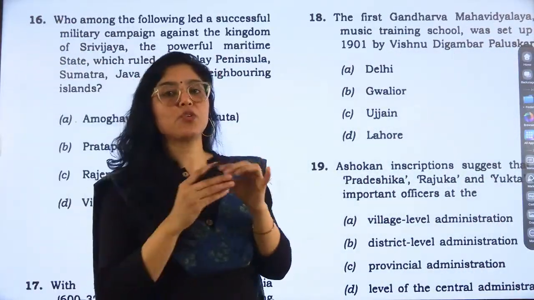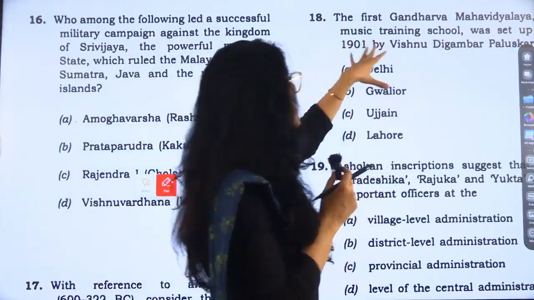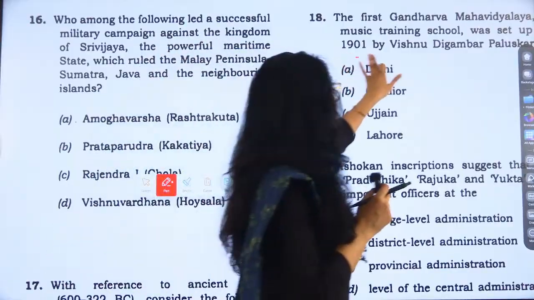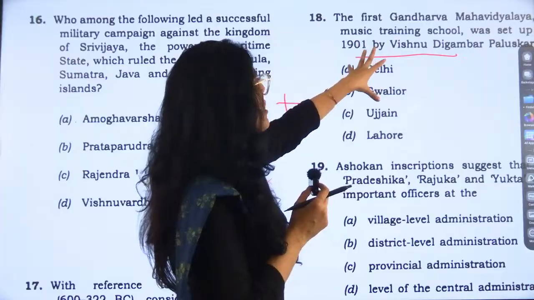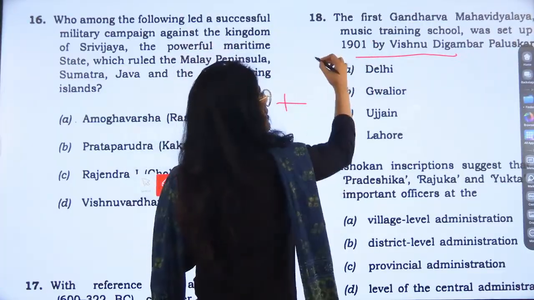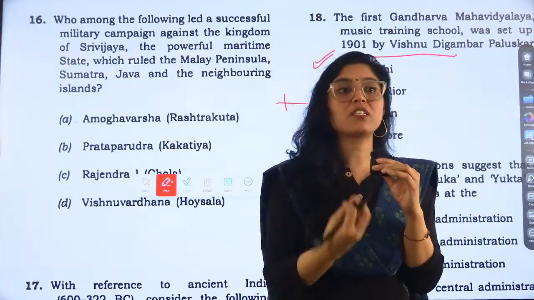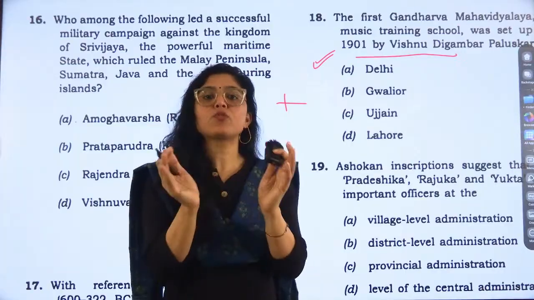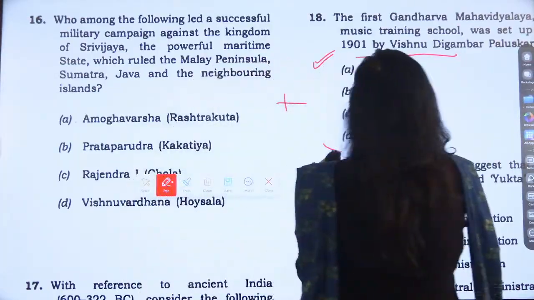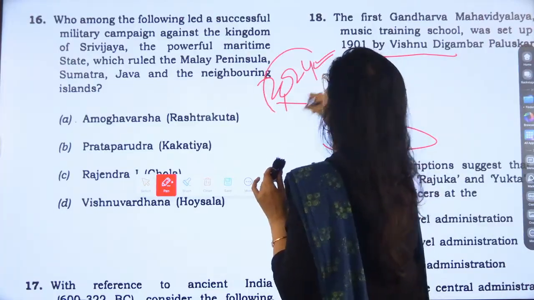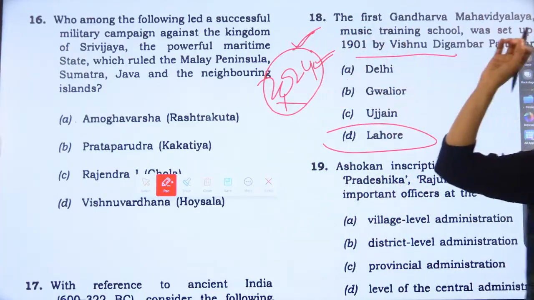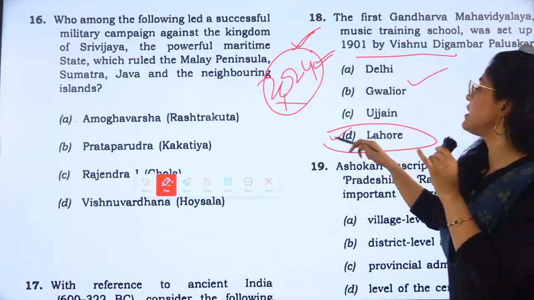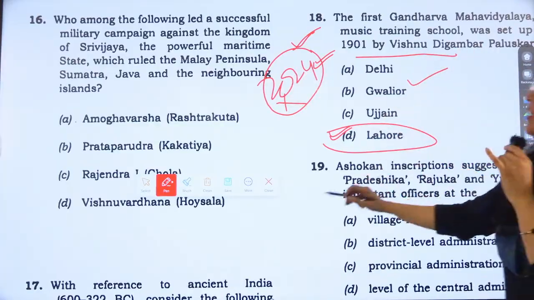Now this question is related to where the first Gandharva Mahavidyalaya, a music training school, was set up. This is obviously a difficult one, because it asks about the location of the music training school set up by Vishnu Digambar Paluskar. His contribution was that he tried to include music in a formal school setting. In 2024 it was in the news, as a program was conducted in UP, and we can relate the program with this question. So the answer is D. It was constructed in Lahore.